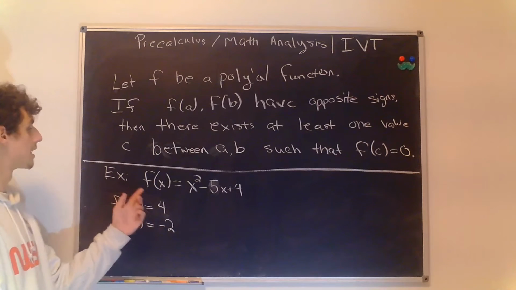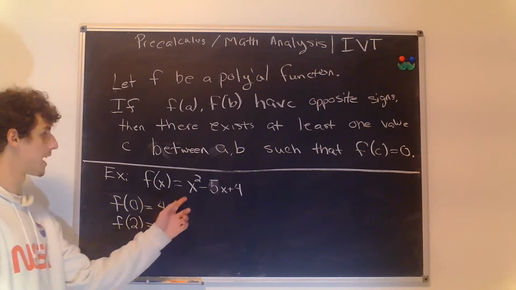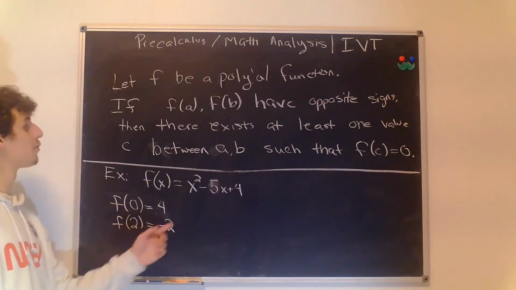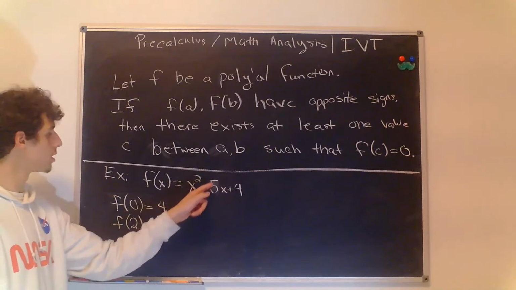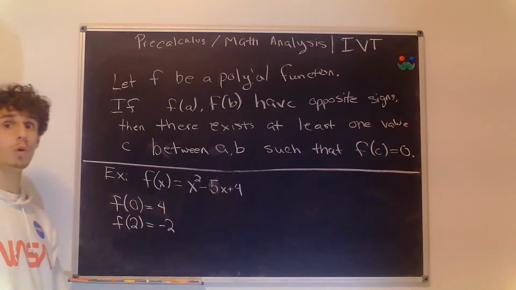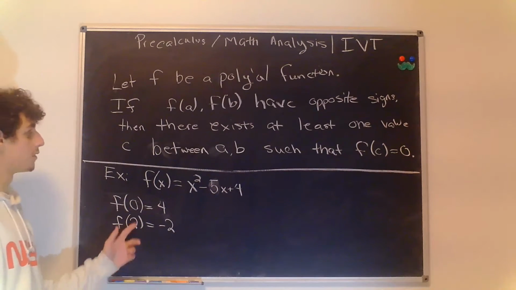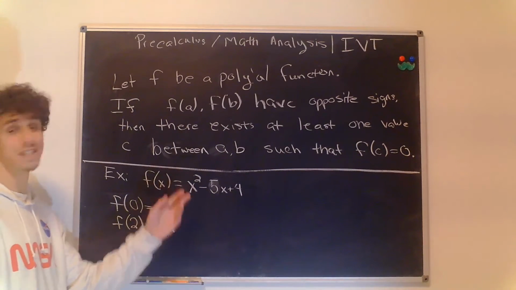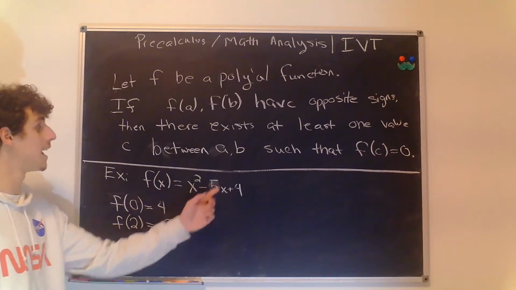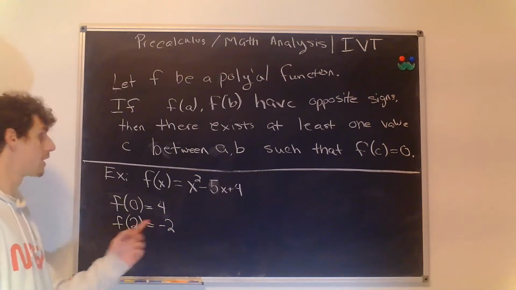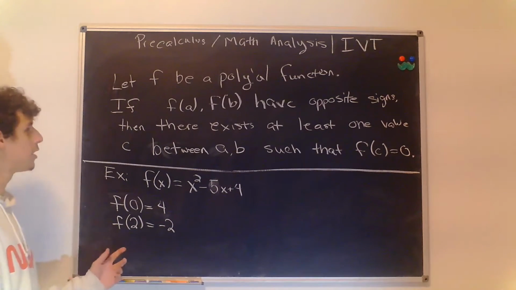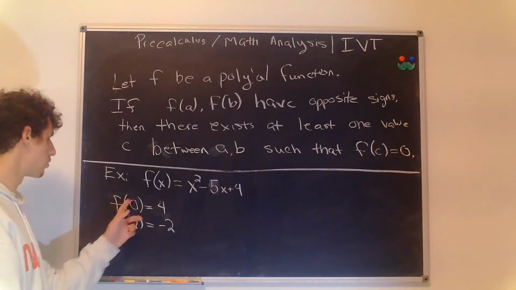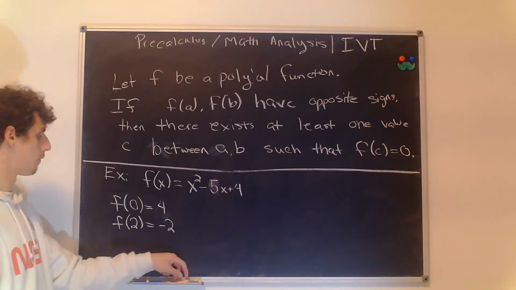As an example, we're going to take the function f of x equals x squared minus 5x plus 4. If we plug in 0 for x, this term goes to 0 and this term goes to 0, so we can quickly see that we have 4. But if we plug in f of 2, we get 2 squared, which is 4, minus 5 times 2, which is 10. So that's 4 minus 10 plus 4, which gives us negative 2. That tells us, by the intermediate value theorem, that there is some zero between 0 and 2 for x.